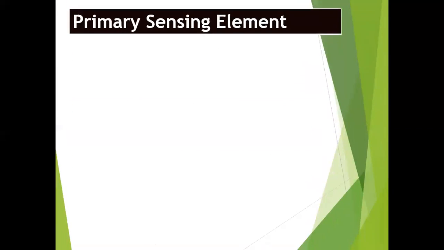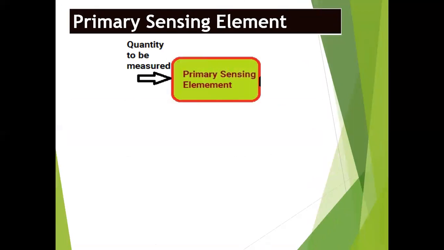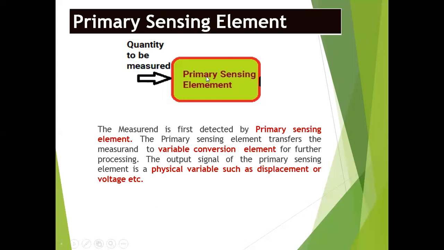Coming to the primary sensing element first. The input given to the primary sensing element is the quantity to be measured. Whatever quantity we are going to measure, we give as input to the primary sensing element. What is the significance of the primary sensing element?